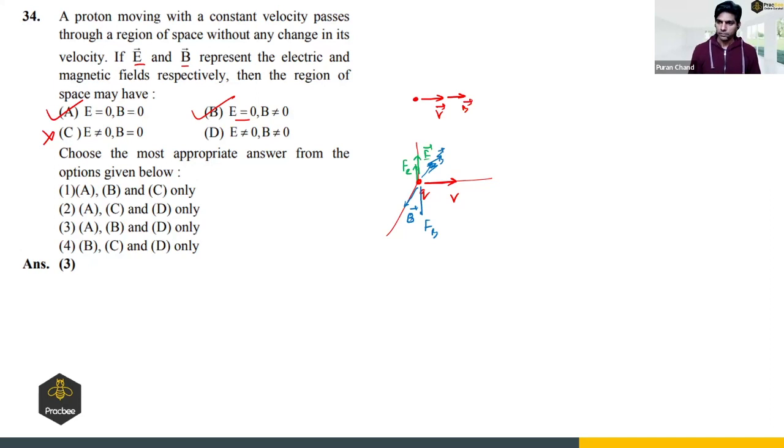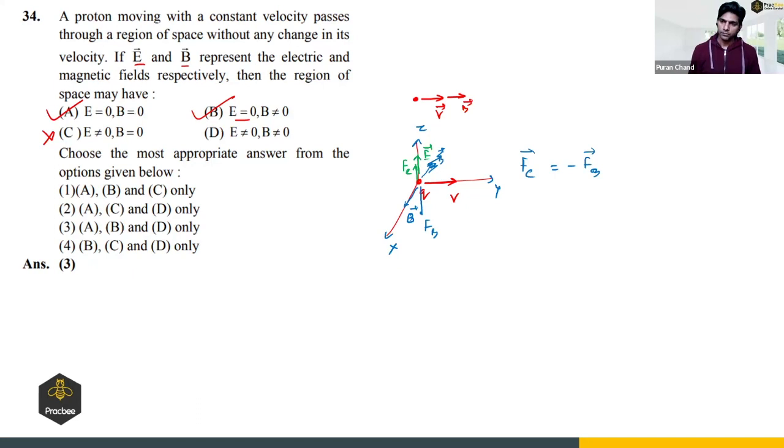If this direction is X, this direction is Y, and this direction is Z, the particle is moving in the Y direction. Magnetic field is in the X direction. So V cross B is in the downward direction, that is minus k cap. Electric force is in the positive k cap. So we can say the electric force is balancing the magnetic force. Is it clear?